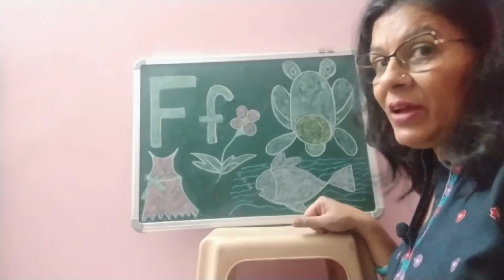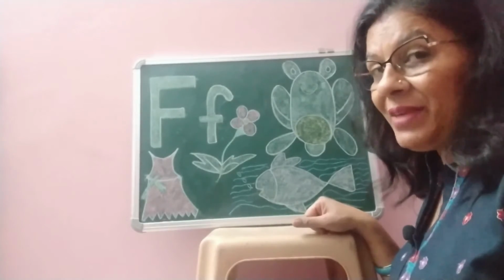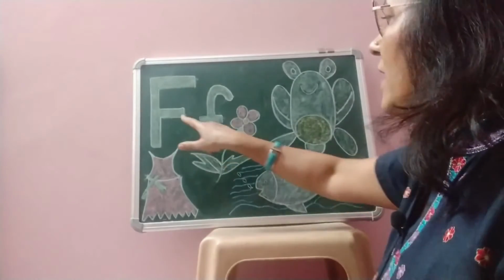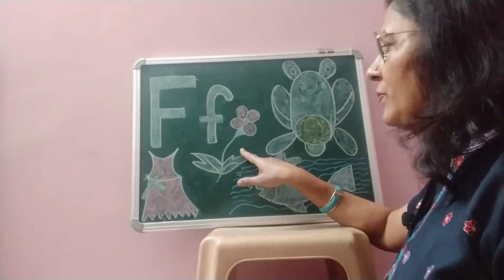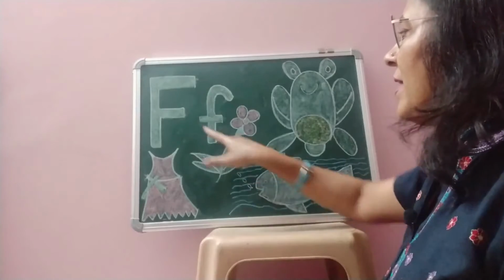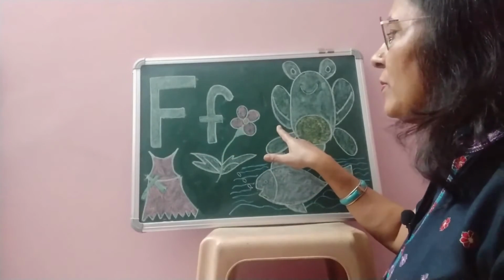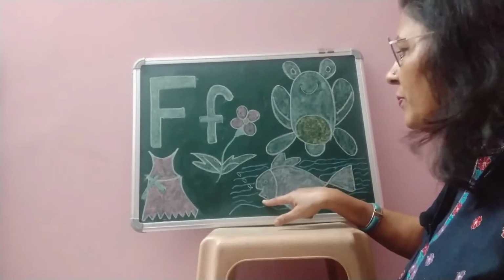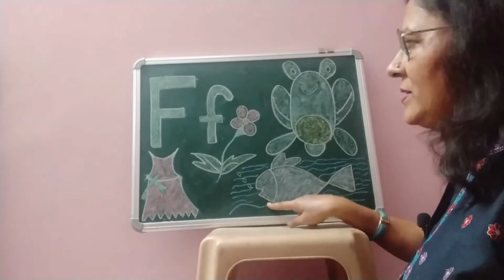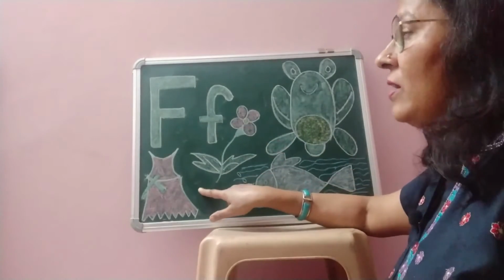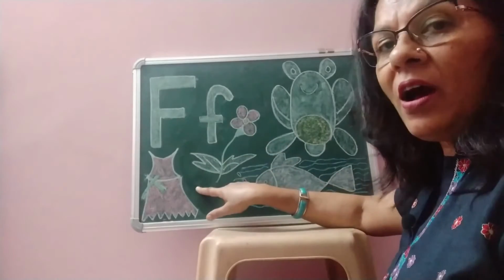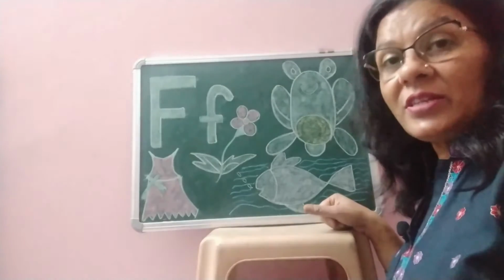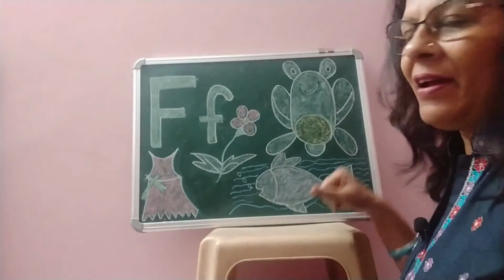Children, let's revise one more time. Okay, will you revise with me? Yes. Okay, let's start. F for flower, F for frog, F for fish, F for frog. Yes. So children, these are the pictures which starts from letter F.